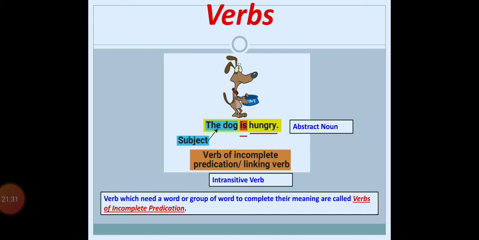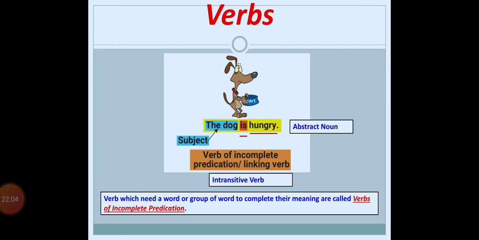Listen students, these are very new concepts for you, but still you have to listen to the video twice, thrice, as many times as you can, and make sure that your concepts are clear so that it will be easy for you in the next classes. What I am saying here, hungry is basically an intransitive type of verb, and for hungry also we can say it is a verb of incomplete predication. Why? Because it does not need any object.